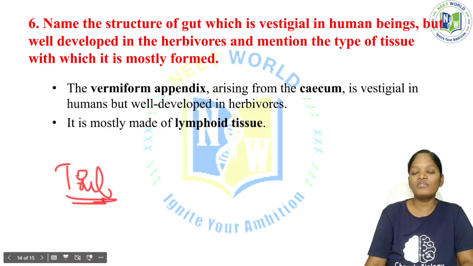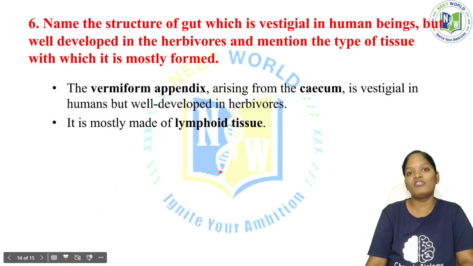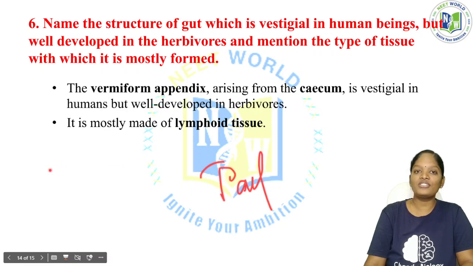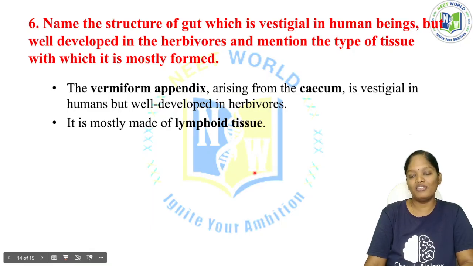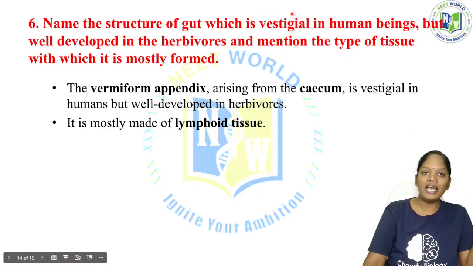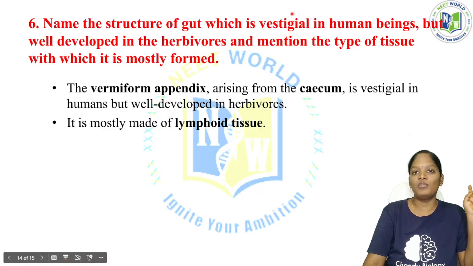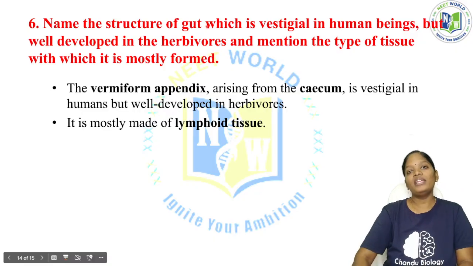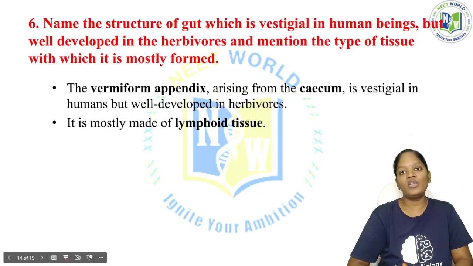The tail is functional in the case of primates, but in humans, as our ancestors were primates, the tail is now not important for us. Earlier it was functional and that structure was important for their survival, but now it is not necessary for us. So that is what vestigial means. Our ancestor had the tail, and the tail had its importance in their body. So now, do we have any vestigial organ in human beings?